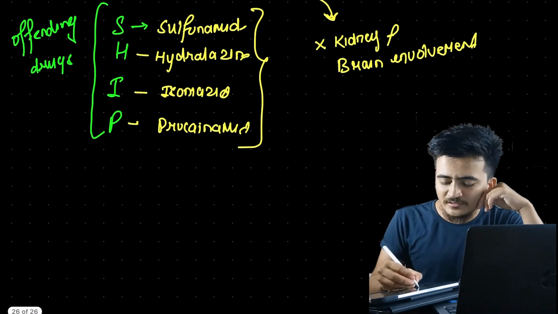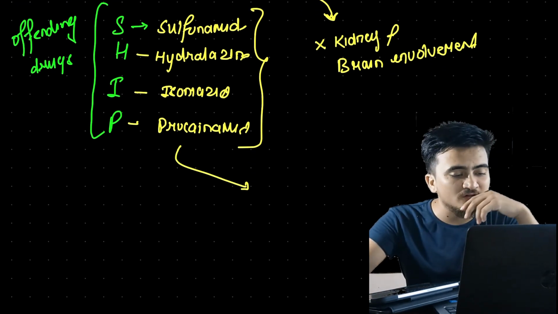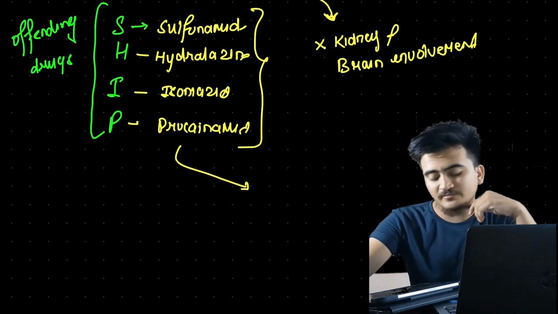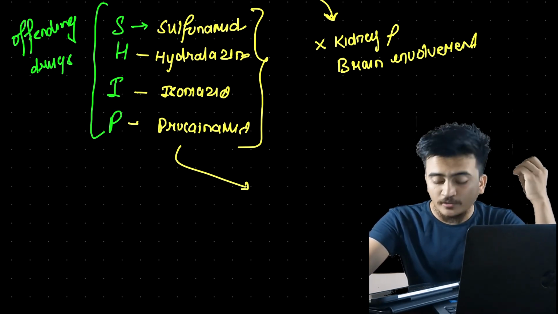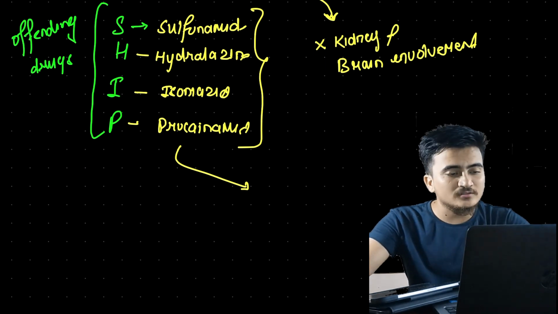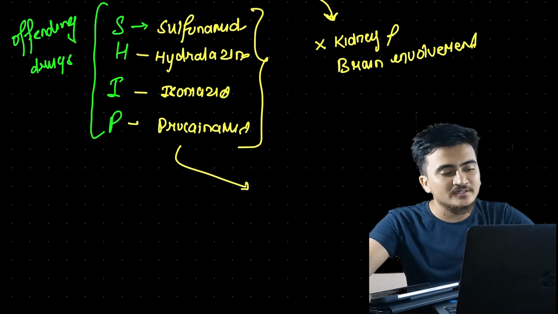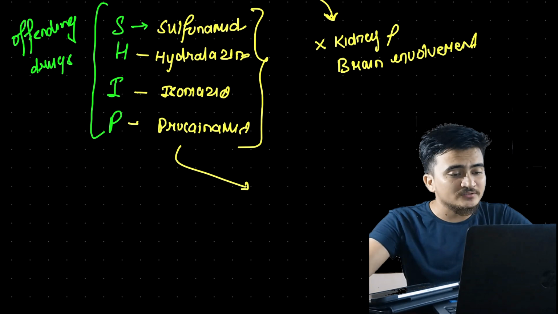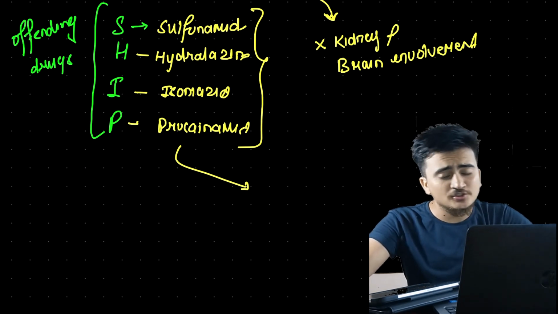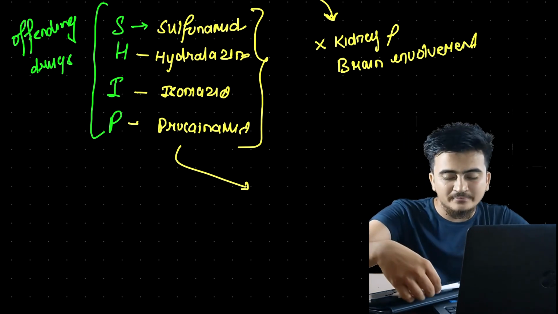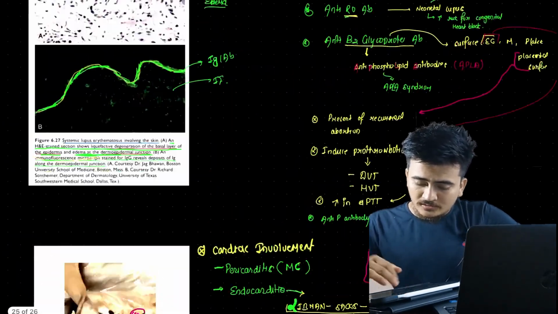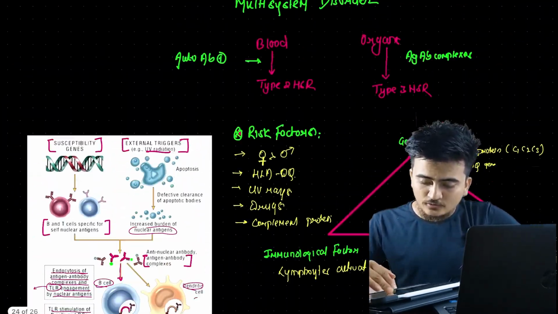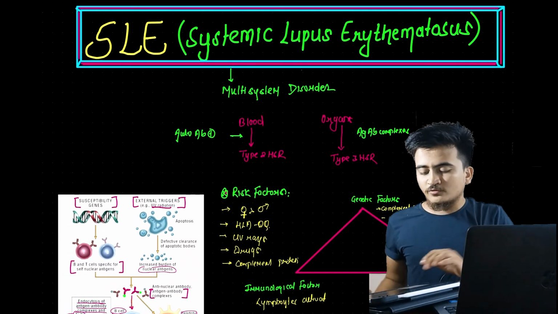Now how will we treat patients who are suffering from drug induced lupus? We will treat them by withdrawing these drugs, the sulfonamide, hydralazine, isoniazid and procainamide. After discontinuing the drug, the patient will be treated. Now this was all about lupus erythematosus.